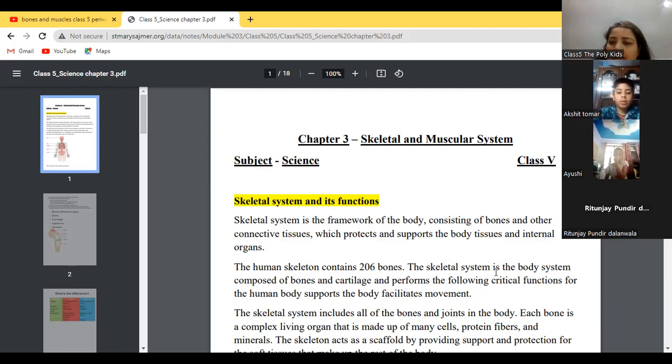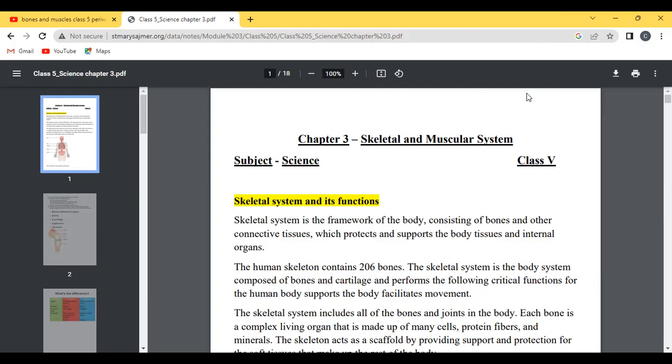The skeletal system is composed of bones and cartilage and performs the following critical functions for the human body: supports the body, facilitates movement. The skeletal system includes all of the bones and joints in the body. Each bone is a complex living organ that is made up of many cells, protein fibers, and minerals.